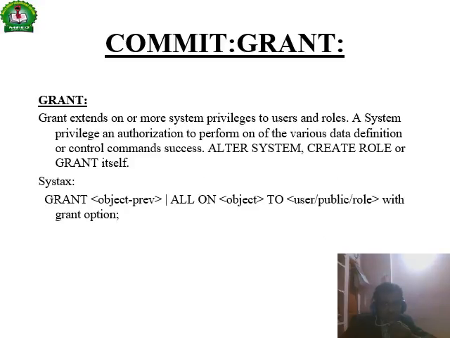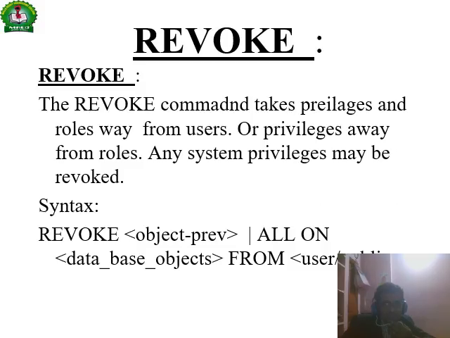And grant means extending the privileges to the users by authorization to perform various data definition commands like alter system, create role, and grant itself. Example: GRANT object privileges ALL ON to users WITH GRANT OPTION. And revoke is a command that removes privileges from the users, and also from the roles. REVOKE object privileges ALL ON data UPDATE FROM the user; that is the revoke, right.